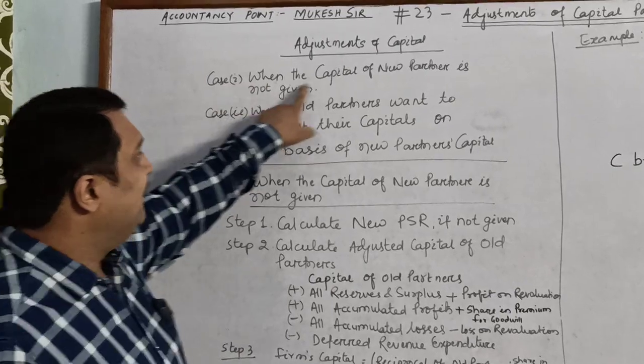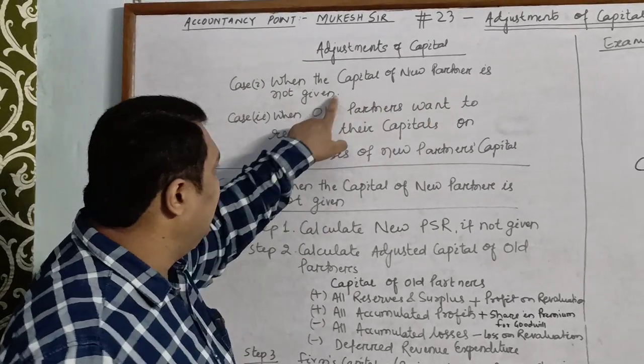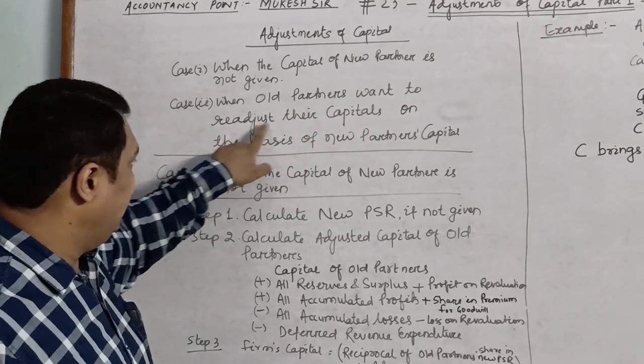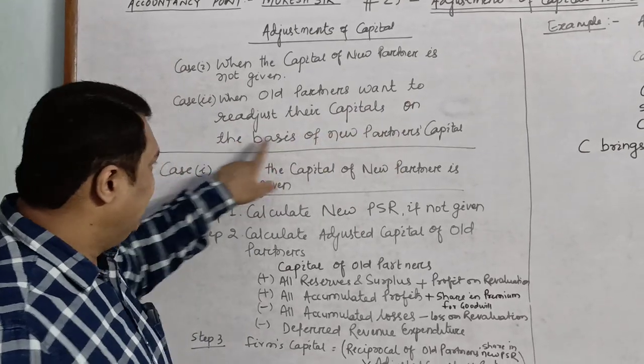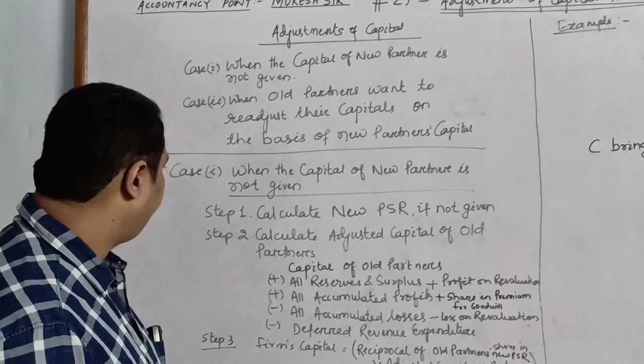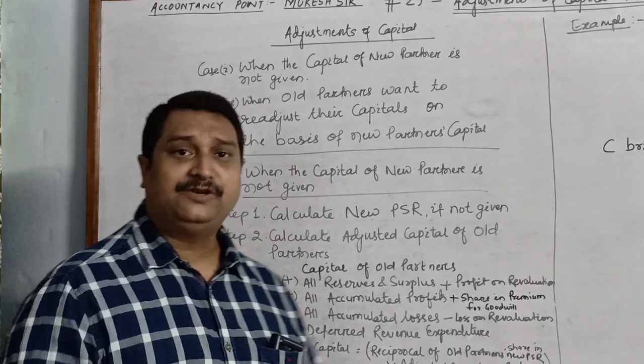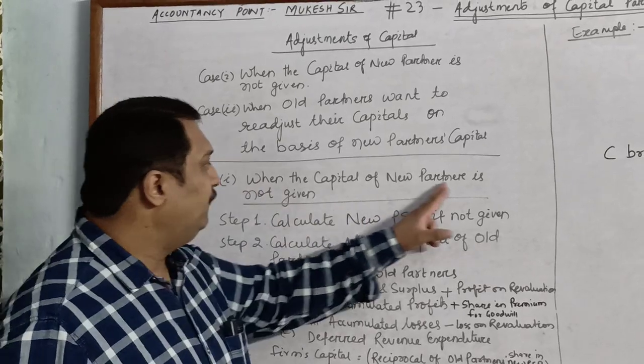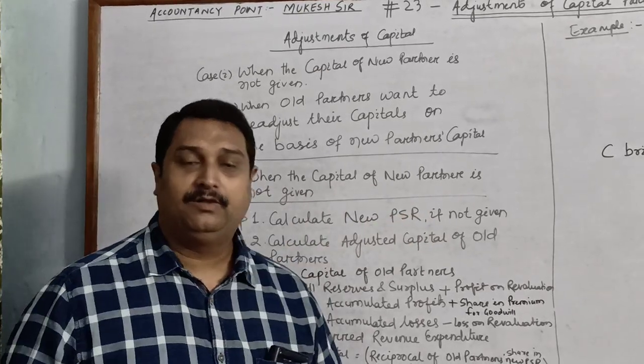Case 1 is when the capital of the new partner is not given, and case 2 is when old partners want to readjust their capitals on the basis of the new partner's capital. Our discussion for today will be case 1, when the capital of the new partner is not given.